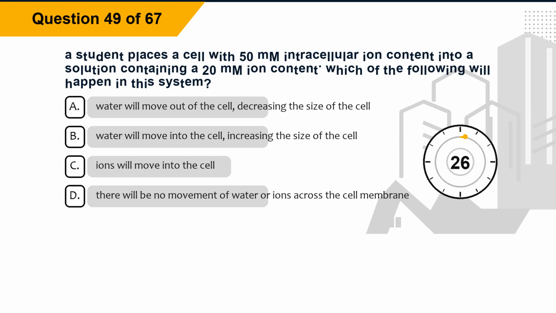Question 49. A student places a cell with 50 mM intracellular ion content into a solution containing a 20 mM ion content. Which of the following will happen in this system? Option A. Water will move out of the cell, decreasing the size of the cell. Option B. Water will move into the cell, increasing the size of the cell. Option C. Ions will move into the cell. Option D. There will be no movement of water or ions across the cell membrane.